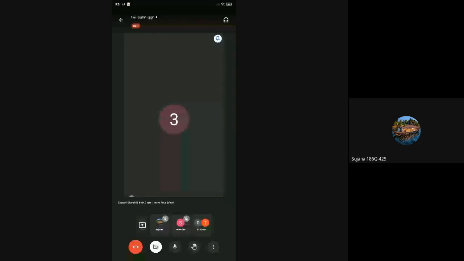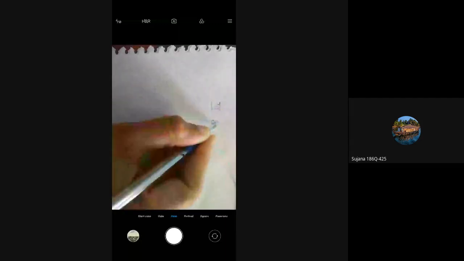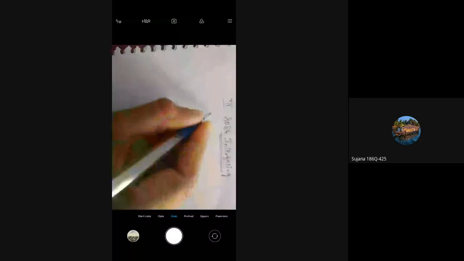Can you see the screen? White sheet. Yes, ma'am. Okay, so your third unit is 8086 interfacing. You have some concepts such as semiconductor memory interfacing.